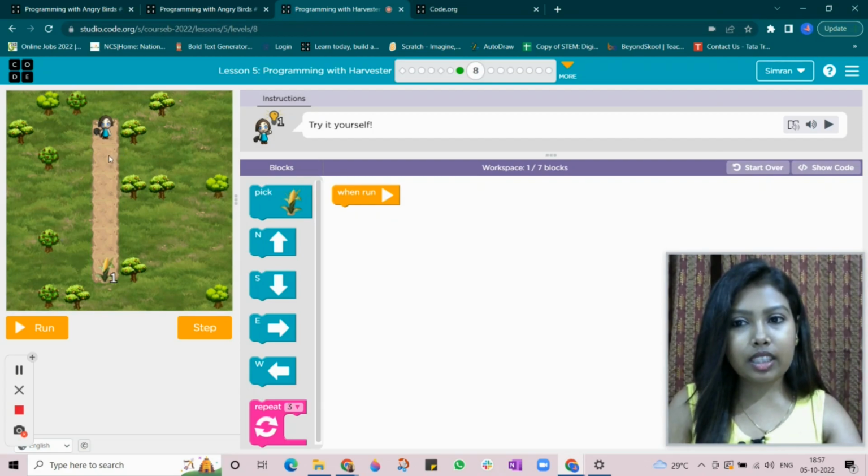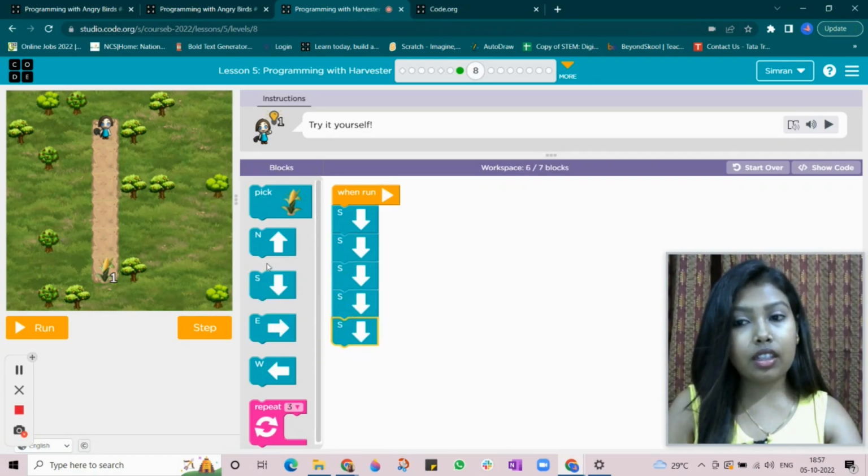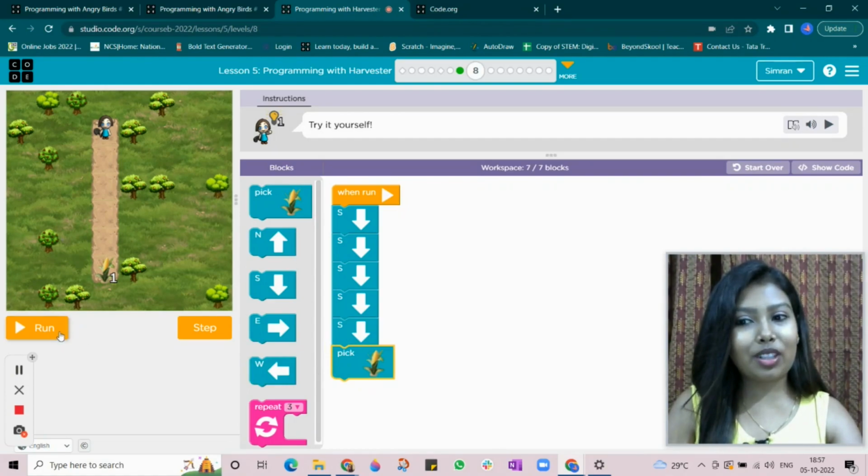So you can count the steps 1, 2, 3, 4, 5. So I'm going to take 5 times south command. 1, 2, 3, 4, 5. And now pick the corn. So you need to take pick corn command. Otherwise, she's not going to pick up the corn. See?